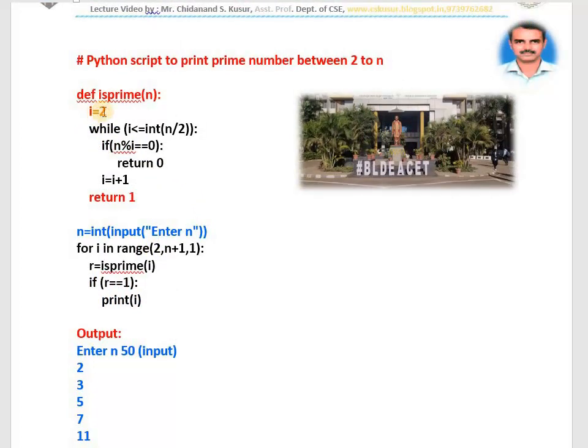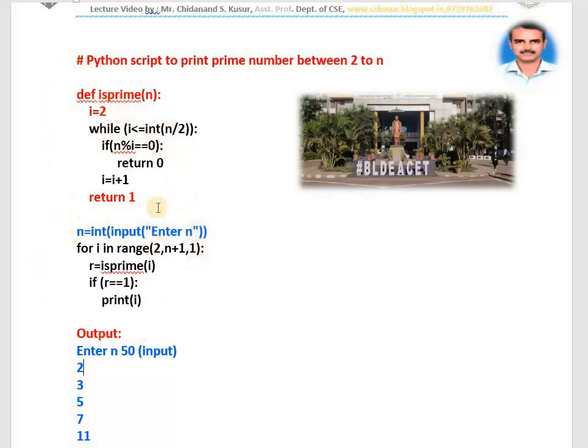First time i is 2. This is the while loop. It will generate the numbers from 2 to n by 2. Yes or no? 2, 3, 4, 5, 6, 7, 8, 9, 10. It will generate the divisors. What do I do with these divisors? This is a function I have written.